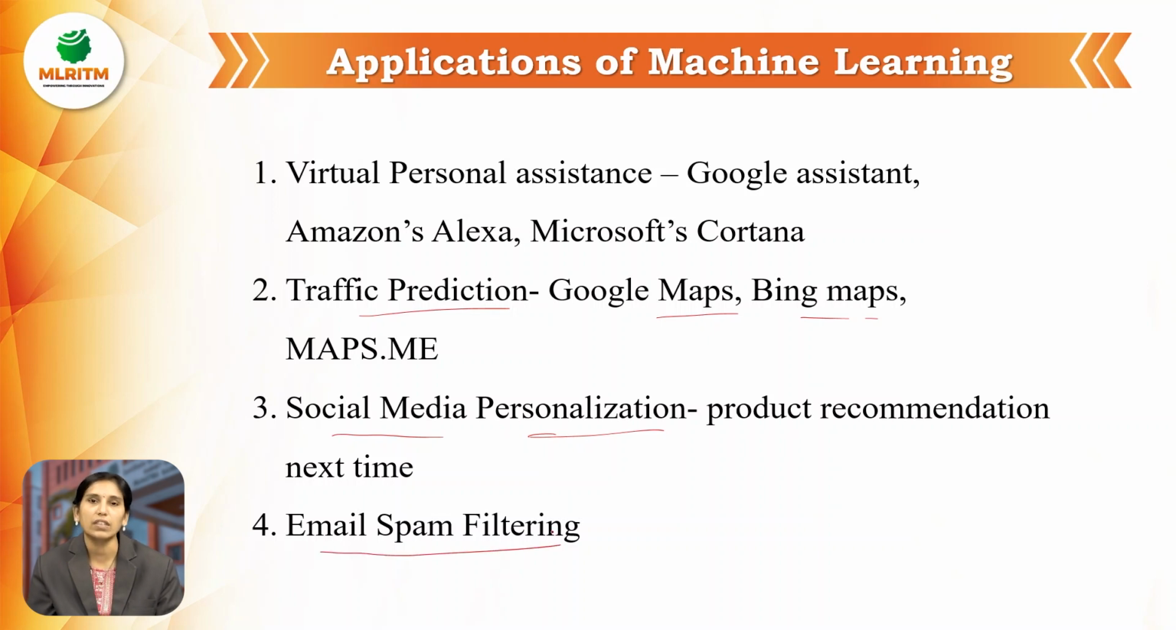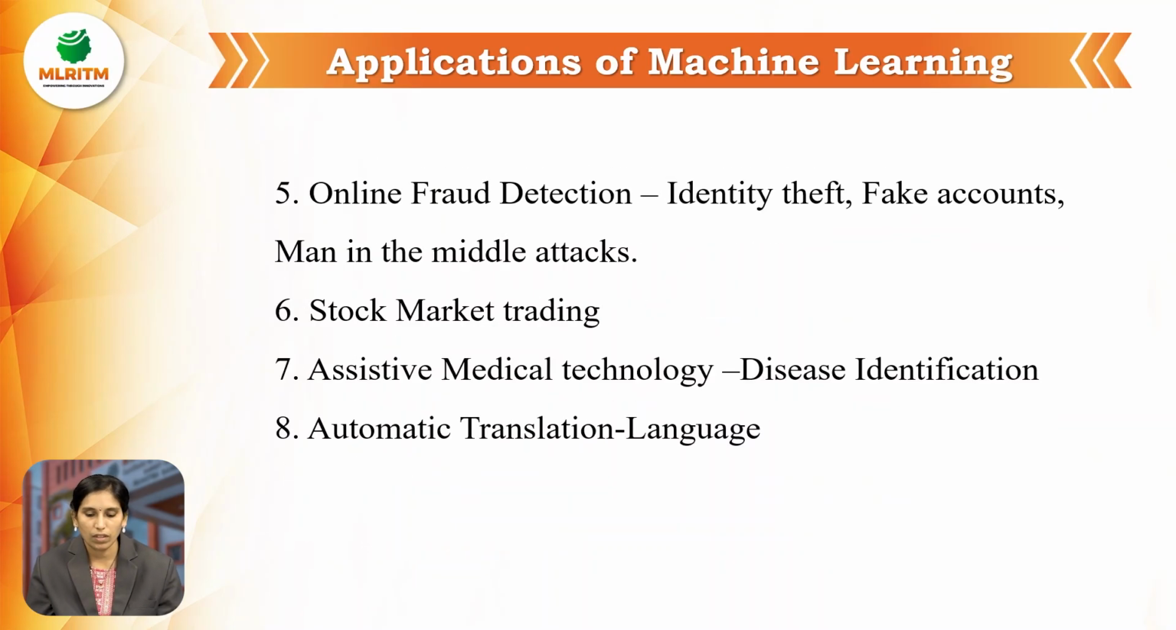Next, email spam filtering. Using a spam detection algorithm, emails can be filtered as spam or not spam. Next one, online fraud detection. It can identify theft, fake accounts, and man in the middle attacks. Using these machine learning algorithms, we can identify theft, fake accounts, and man in the middle attacks. Online fraud detection is also one of the applications of machine learning.